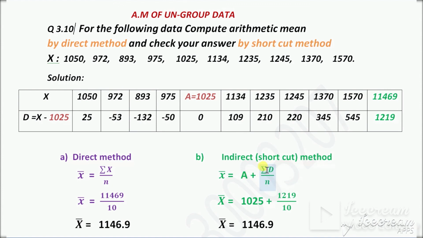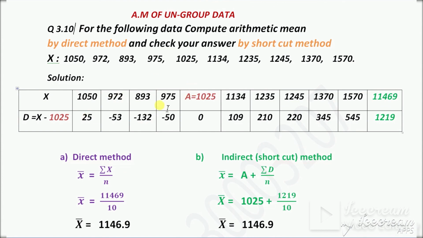D is the difference. So first of all we have to find d. D is equal to x minus a. So this is a. A we always assume from x values. A is an assumed value that we always take from x values, any value of x, either the first one or the last one or any middle number you can assume as a, but always from x. Let's suppose a is equal to 1025. Now x minus 1025, it means x minus a. So x is this number. 1050 minus 1025 equal to 25.